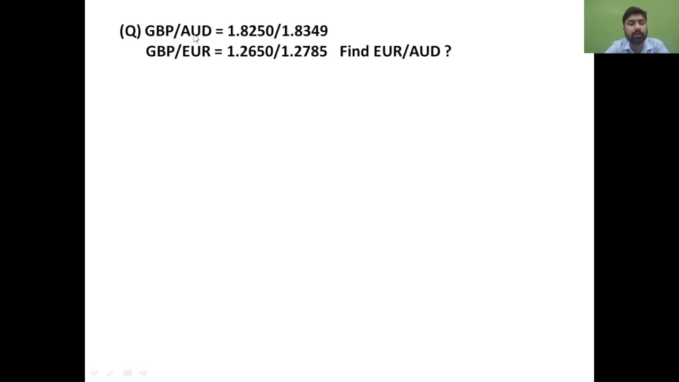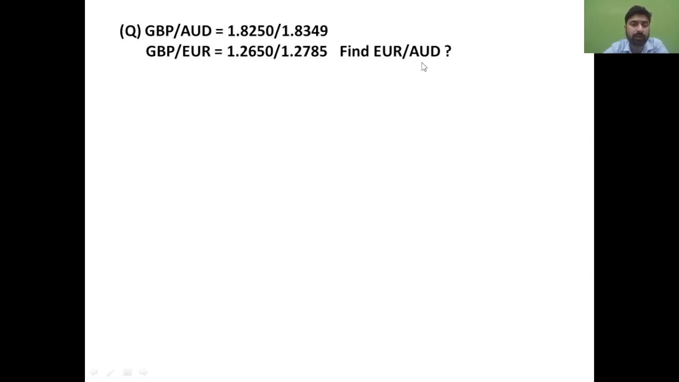Great Britain pound oblique Australian dollars is given like this. The first price is a bid price, and the second price is your ask price. What is bid and what is ask has already been explained in the previous lecture, so you need to go through that lecture to understand this better. Other information given in the question is GBP, that is Great Britain pound oblique euro. That relation is given here, with this as the bid price and this as the ask price. You need to find out the relation between euro with respect to Australian dollar.